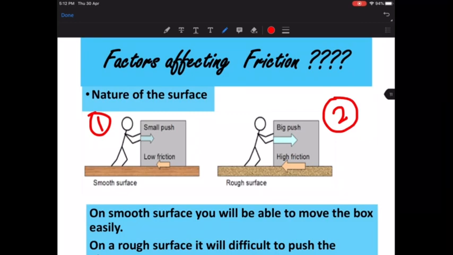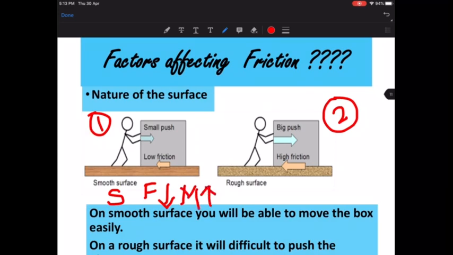Obviously on a smooth surface, because now again understand the reason. On a smooth surface, what is the friction here? Because the surface is smooth, the friction is going to be less, because there is less obstruction. The floor is very smooth, and that's why the movement of the object is going to be very fast.